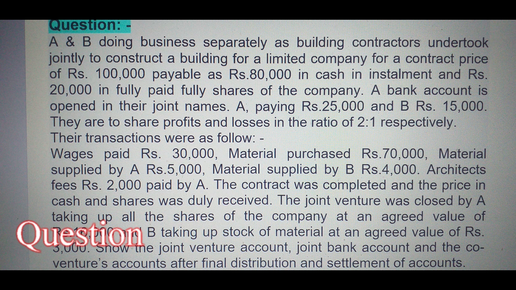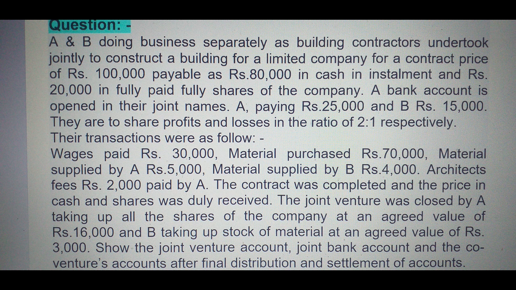Let's understand the question. A and B doing business separately as building contractors undertook jointly to construct a building for a limited company for a contract price of rupees 1 lakh payable as rupees 80,000 in cash in installments and rupees 20,000 in fully paid shares of the company. A bank account is opened in their joint names, A paying rupees 25,000, B rupees 15,000. They are to share profits and losses in the ratio of 2:1 respectively.